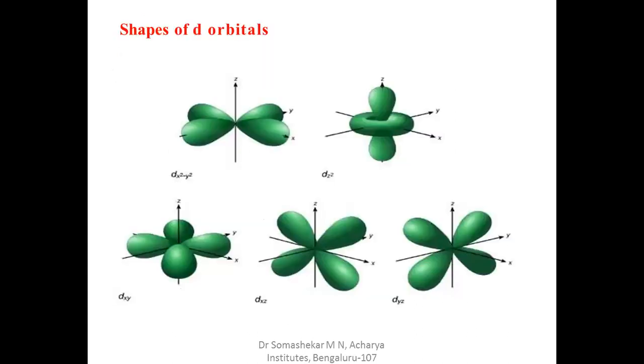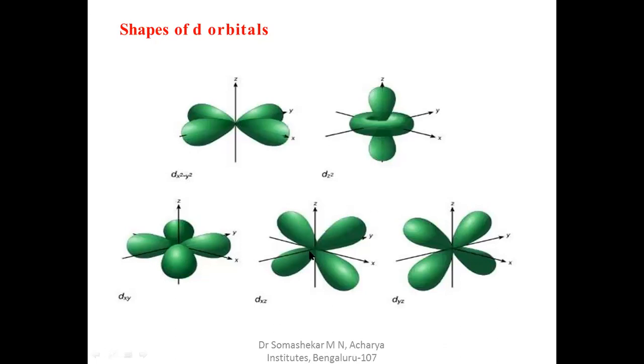Before going to explain, let us know the shapes of d orbitals. We know that there are 5 d orbitals, that is dxy, dxz, dyz, dx square minus y square, and dz square orbitals. These 5 d orbitals are grouped as the T2g set and the Eg set. The T2g set is dxy, dxz and dyz orbitals. Here the lobes of the orbitals are oriented between the axes.